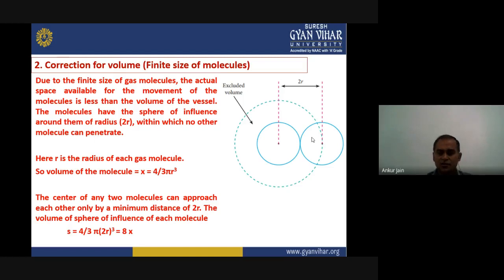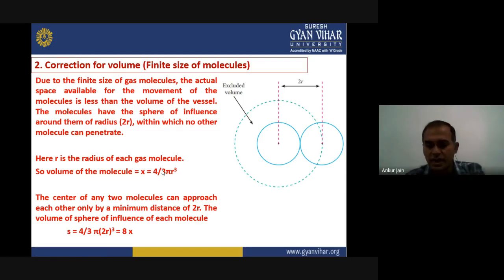So the total volume of that sphere of influence, shown by the dotted line on the screen, will be 4 by 3 into pi, and the radius of this sphere will be 2r, so 2r to the power 3, and that will give you the value of 8 into x. x is the volume of one molecule.